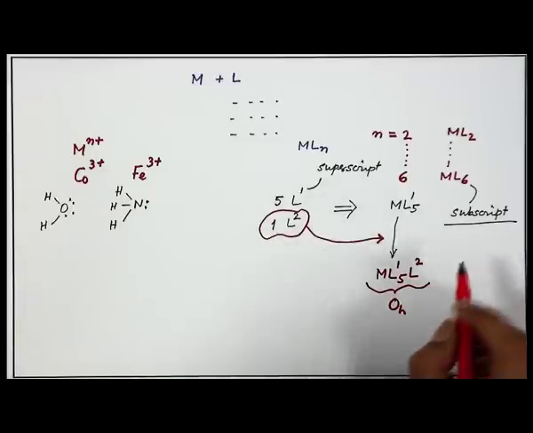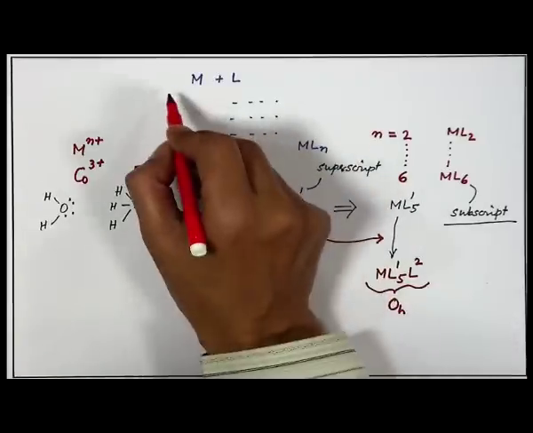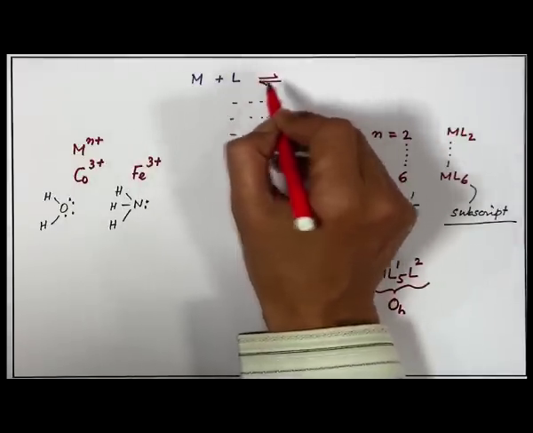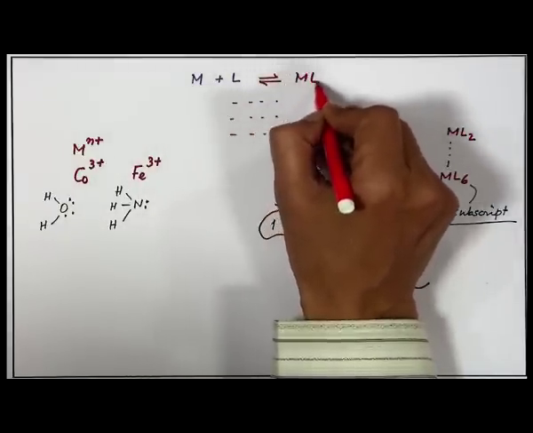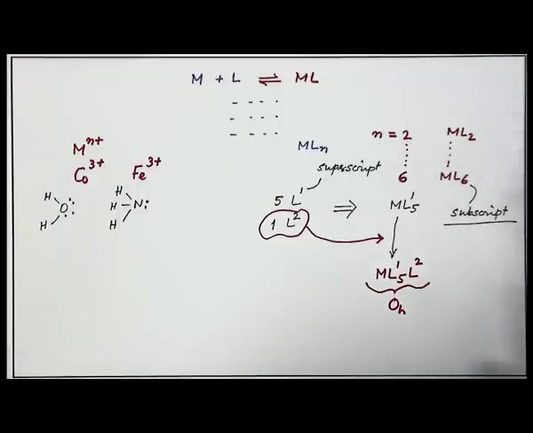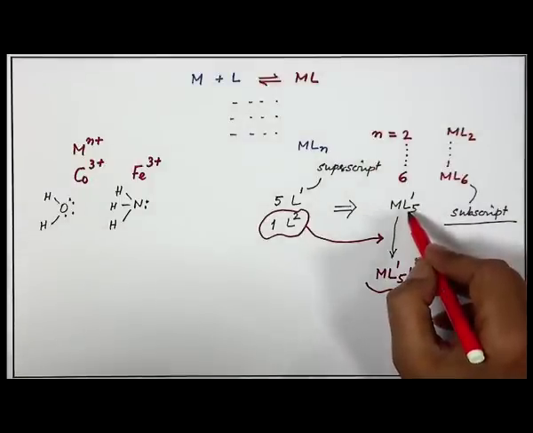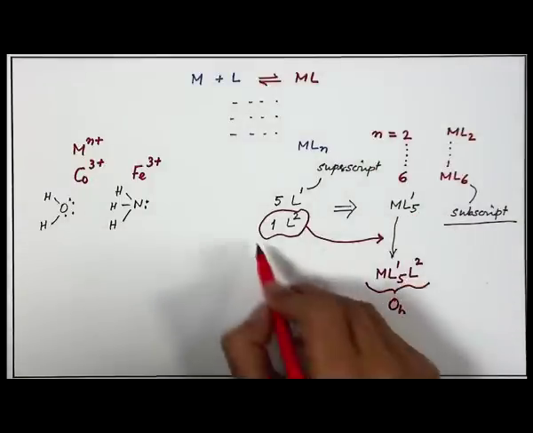So, we can study the corresponding complex equilibria which are related to coordination. In the first step what we get is ML. So, ML is forming in the first step, in the 5th step it is forming this one, and in the last step it is attaching to something.